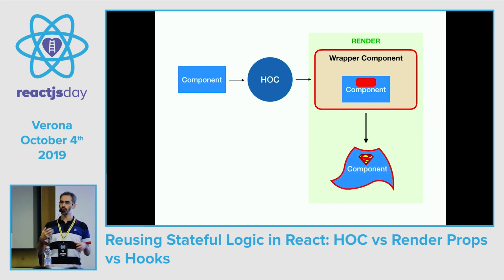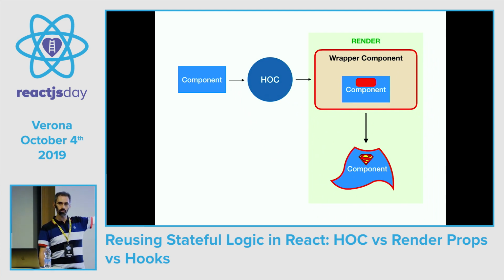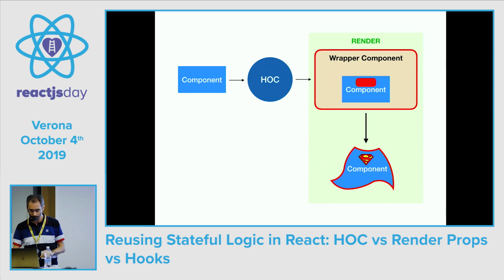And here you see the inversion of control. We render a component which renders our component. So the steps are, we build a function, this function takes an input component, and then it returns the wrapper component with the stateful logic, and it renders the input component, passing to it the state via props. Let's do it.